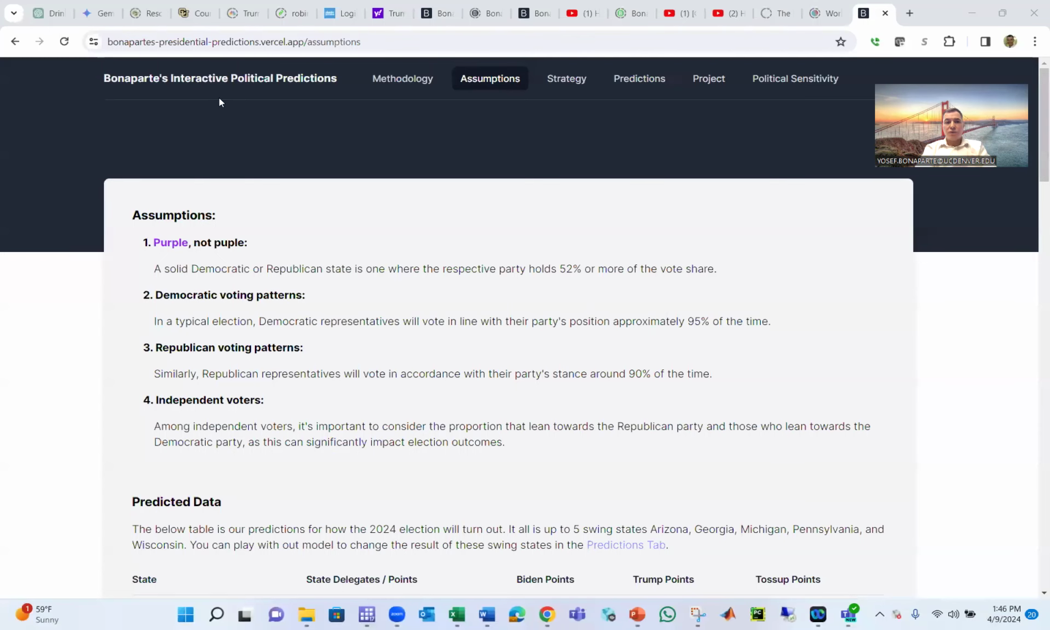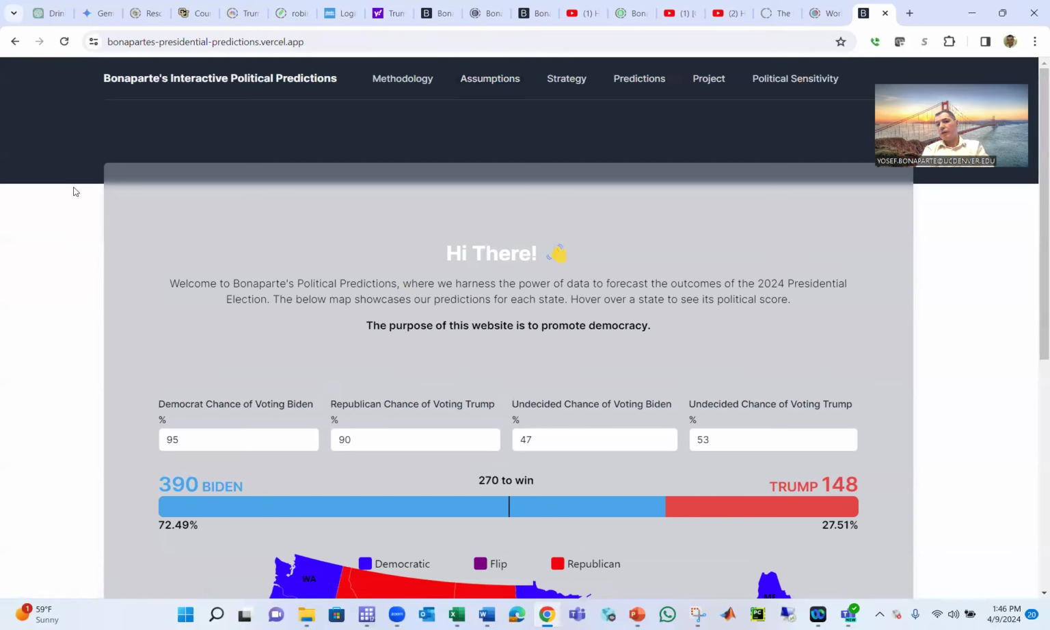Hello world. Today we're gonna talk about Bonaparte's interactive political prediction. This political prediction is this interactive demo. The purpose of this interactive demo is to promote democracy.